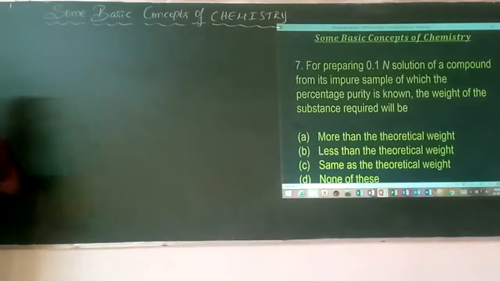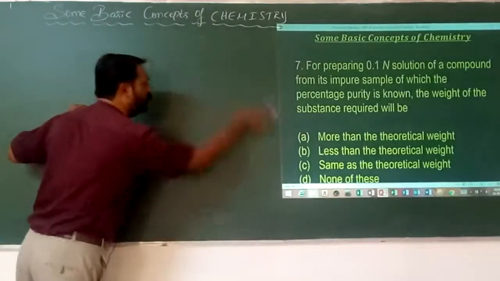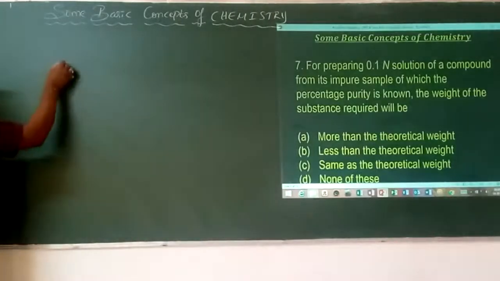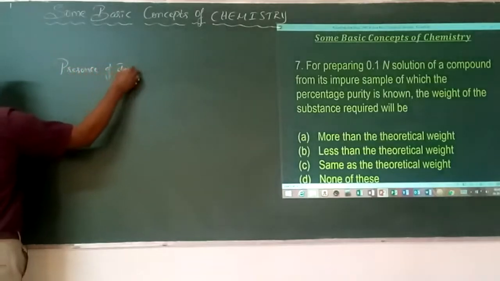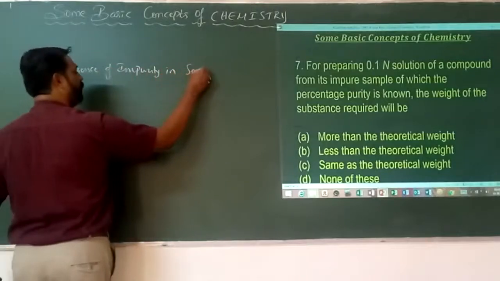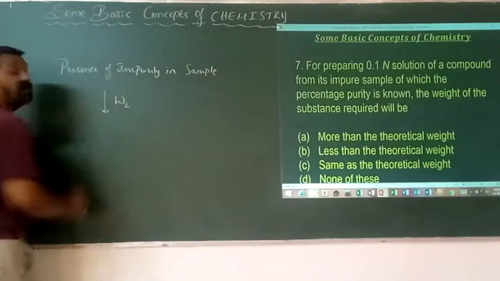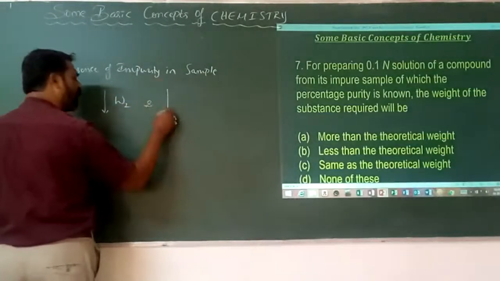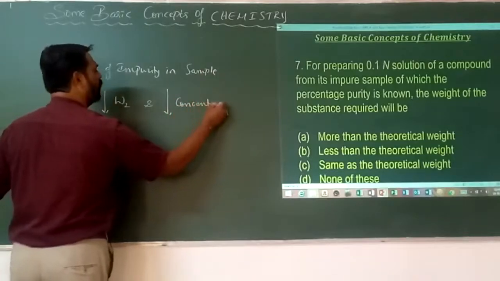One thing you should be very clear: the presence of impurity in the given sample decreases the amount of solute, W2, and hence decreases the concentration of that solution.